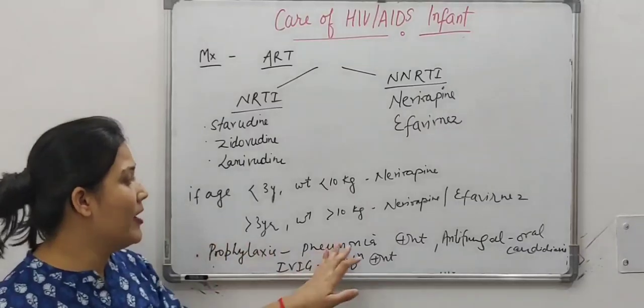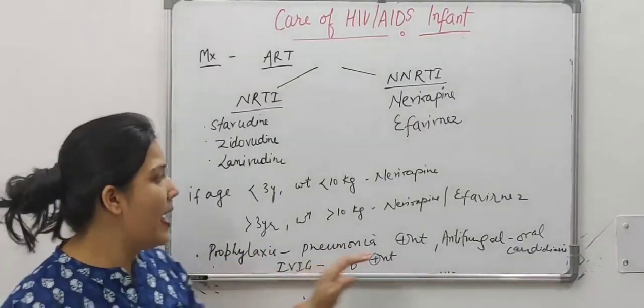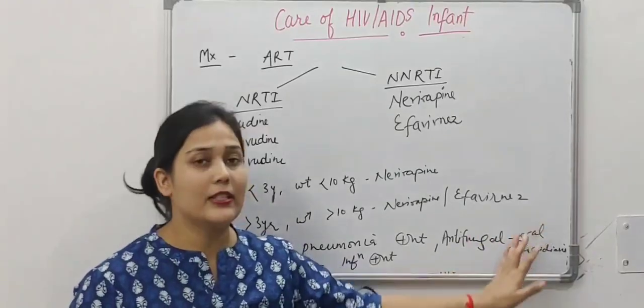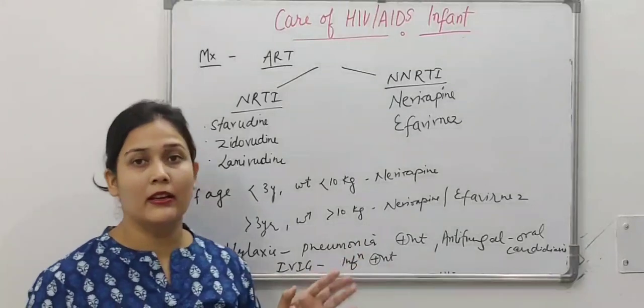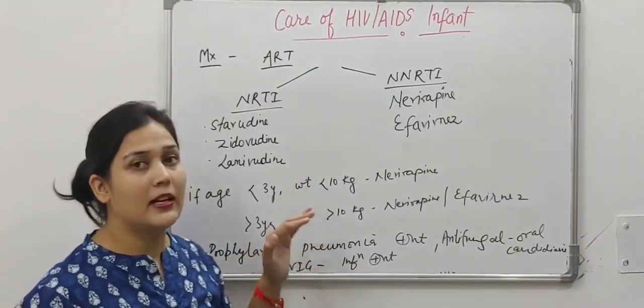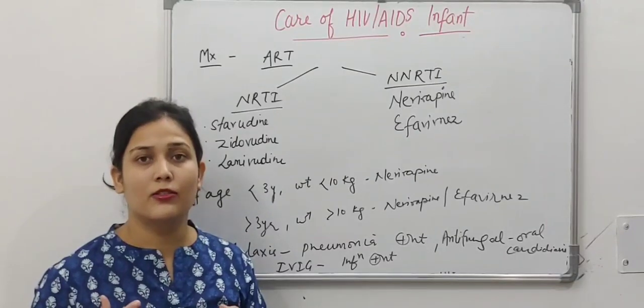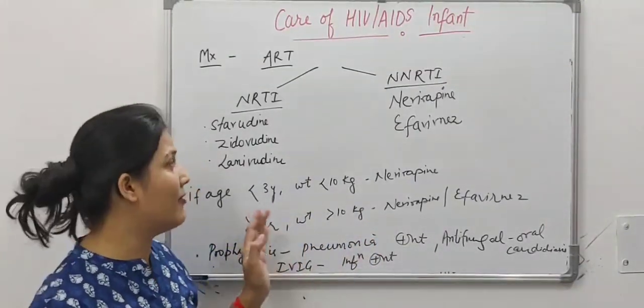If the child is having pneumonia, prophylactic drugs can be given. Antifungal drugs can be given if the child is having oral candidiasis, and if the child is having severe infection, IVIG can be given. So these are some prophylactic and pharmaceutical management measures that are given during HIV or AIDS.